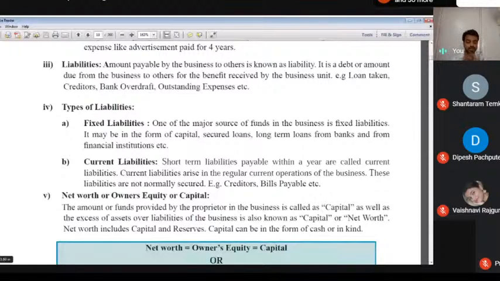When we think about fixed liability, sometimes that liability lives 1 year, 2 years, 3 years. We are not sure about that point, means we have no idea. That liability lives 1 year, 2 years, but we use that liability such as capital, bank overdraft, etc.